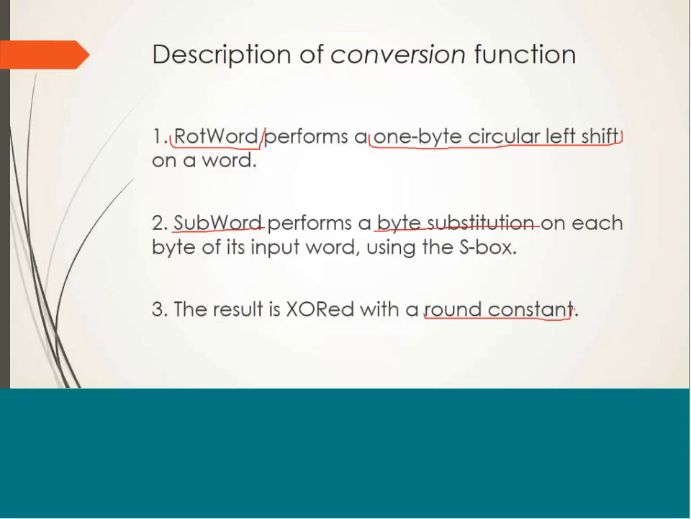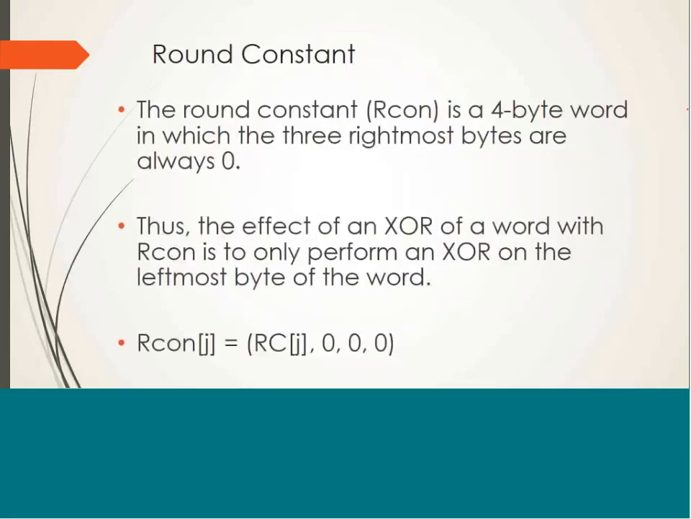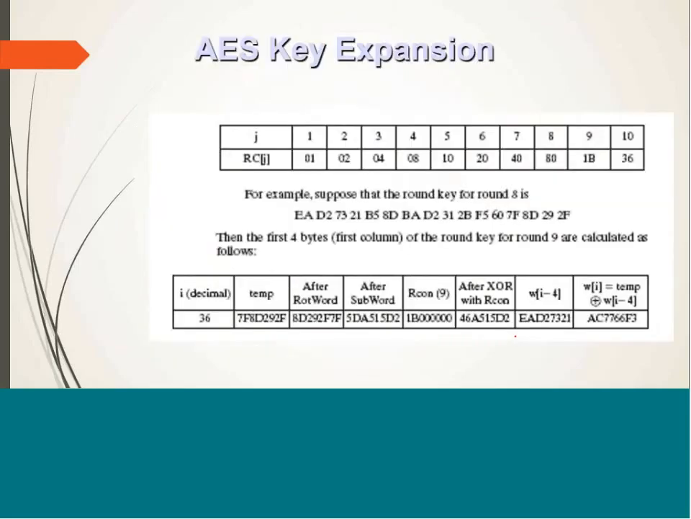So what is this round constant? The round constant is a 4 byte word in which the 3 rightmost bytes are 0 and the leftmost byte is to be provided by the algorithm. So it could be written like this, where the last 3 bytes are always 0 and the first byte is given by a constant table, which is this one. As shown in this example,